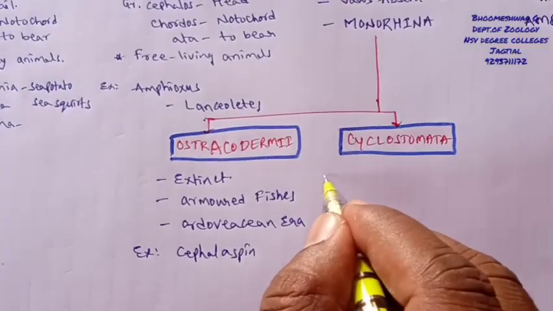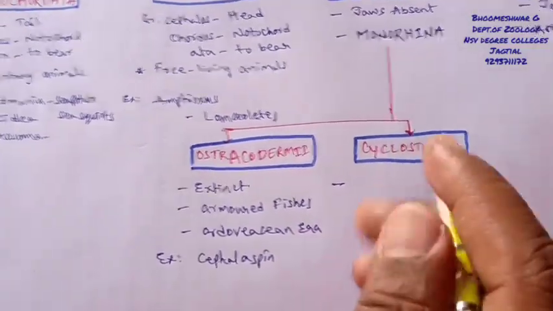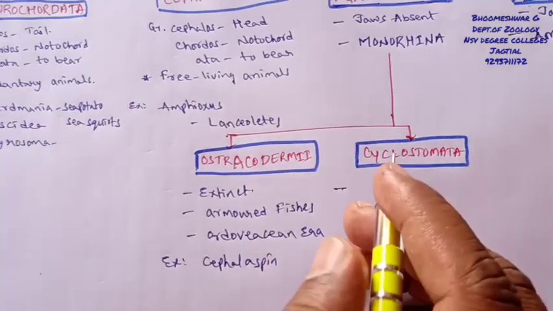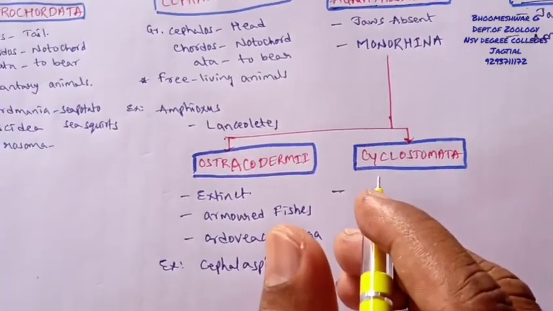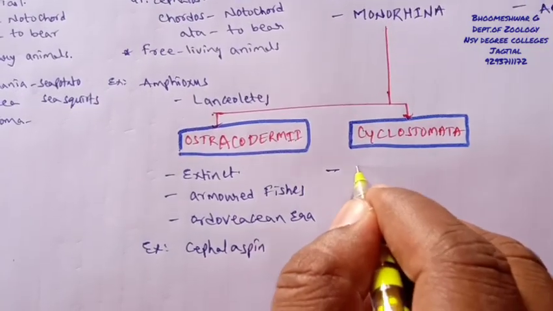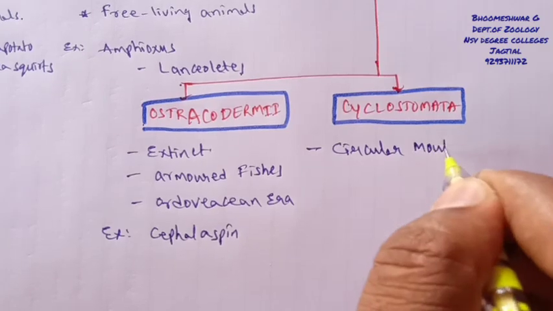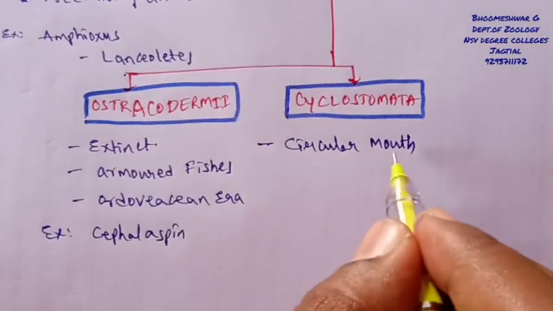But here the cyclostomata, which are the living form of individuals, have a long eel-like body, and at the same time the major characteristic is a circular mouth.